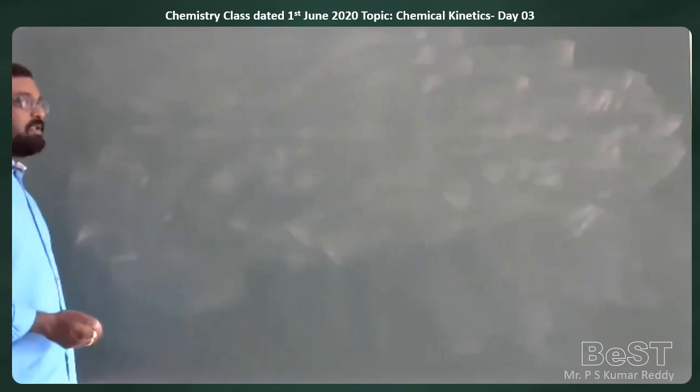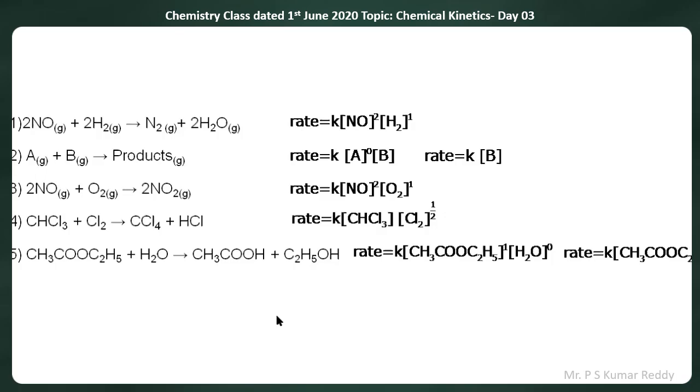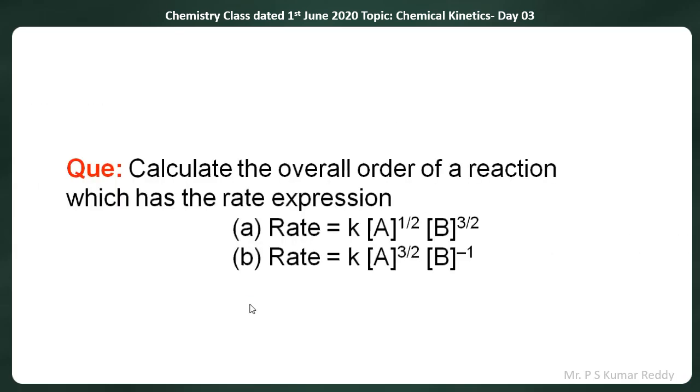Now, so here you can calculate. I'm giving you another question here to calculate the order of the reaction. You can see on the screen. They had given: calculate the overall order of the reaction which has the rate expression rate R is equal to K into concentration of A to the power of half and B to the power of 3 by 2. This is one equation they had given.